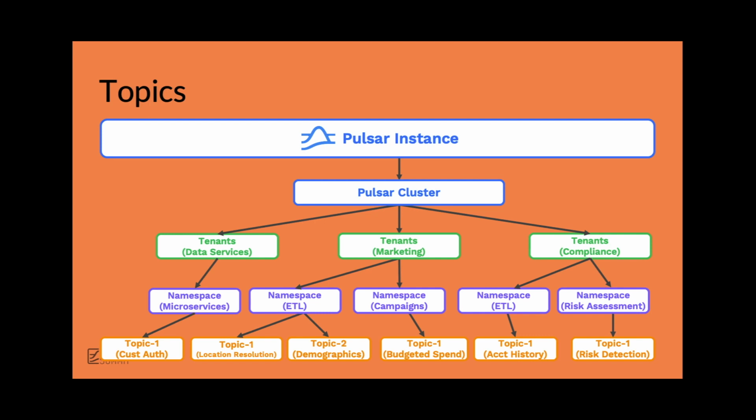As we know, Pulsar instances consist of multiple clusters. These clusters further break down logically the data storage into tenants, namespaces, and topics. This allows you to scale out and have individual tenants and namespaces and multiple topics for exchanging data in an event-driven architecture. As your application grows, you'll need to have additional topics. Pulsar is built for that. That's another key critical component of the Pulsar architecture that makes it ideal for an event-driven architecture.